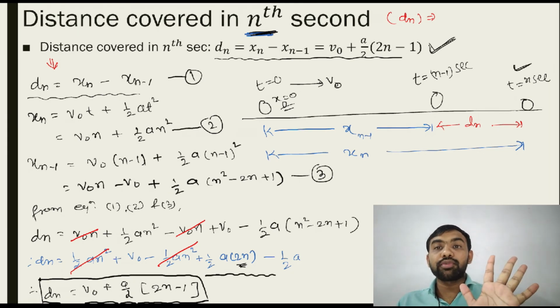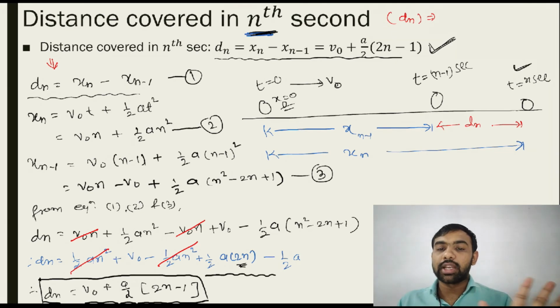If you want it in the 5th second, place n is equal to 5, okay. If you want the 7th second, distance covered in the 7th second, put n is equal to 7, you get the final answer. Okay, all of you must note this properly. Just remember how to derive this relation. Okay, note it.